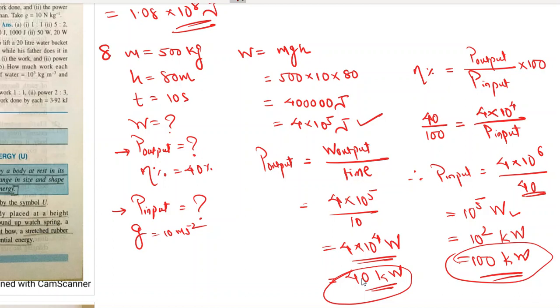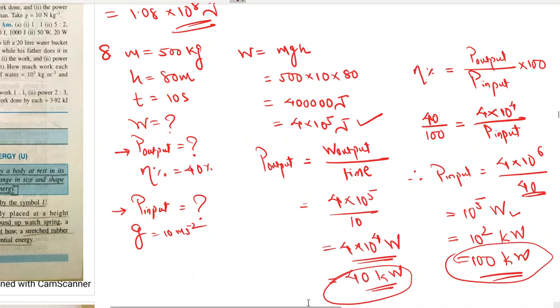It is never 100% because some energy which is supplied to it is converted into some undesirable and non-useful form of energy such as heat, sound. So these energies cannot be utilized. So any pump or such device, whatever power you supply to it, it does not convert everything which you supply to it in useful form. Some of it is converted into non-useful form, and that is basically wasted.